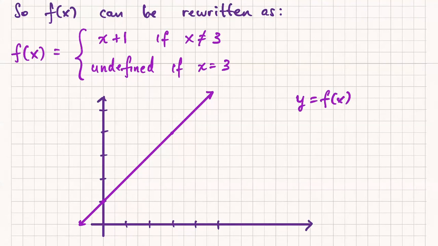That's right. At x equals 3, I need to have a hole because this function is not defined at x equals 3. So first, let me kind of color that point. This is the point we care about. This is the point 3, 4. But we know that our function is not defined at x equals 3, so I need to erase that point. So it should be an open hole like that. Okay, good.